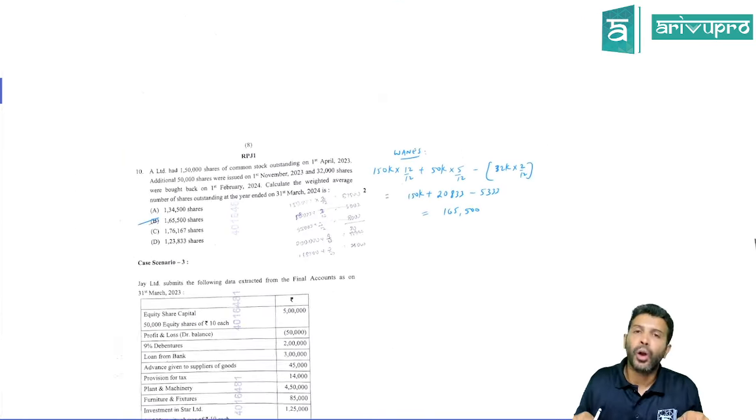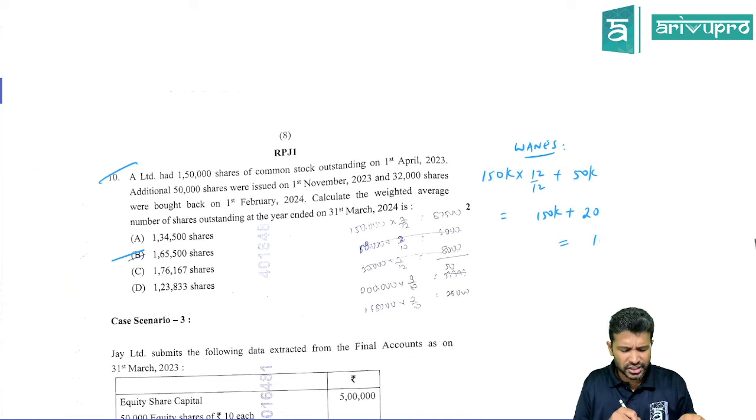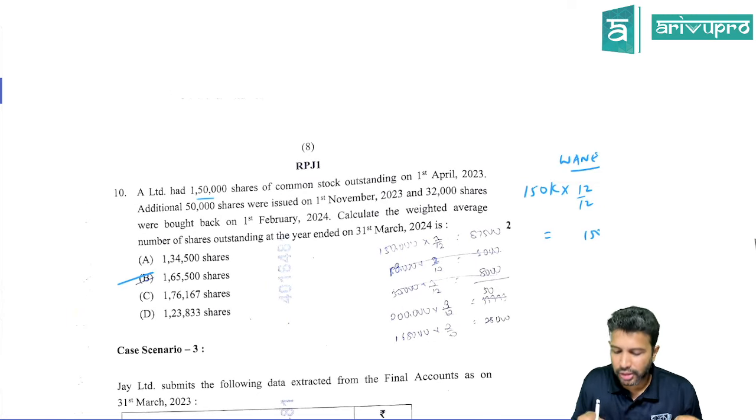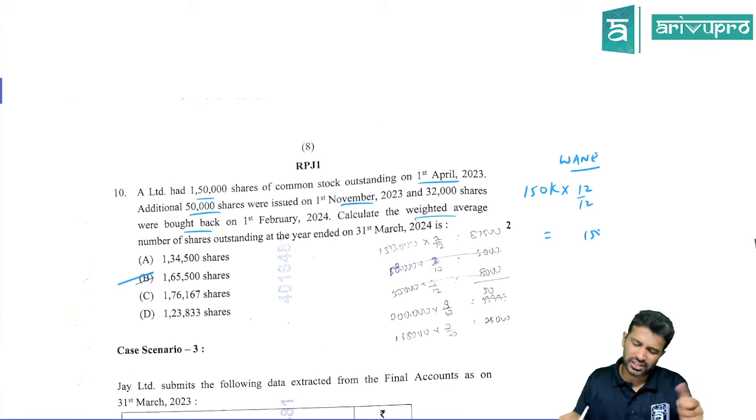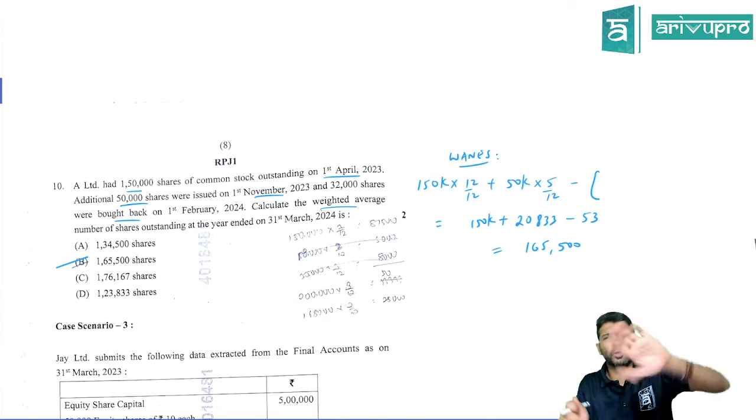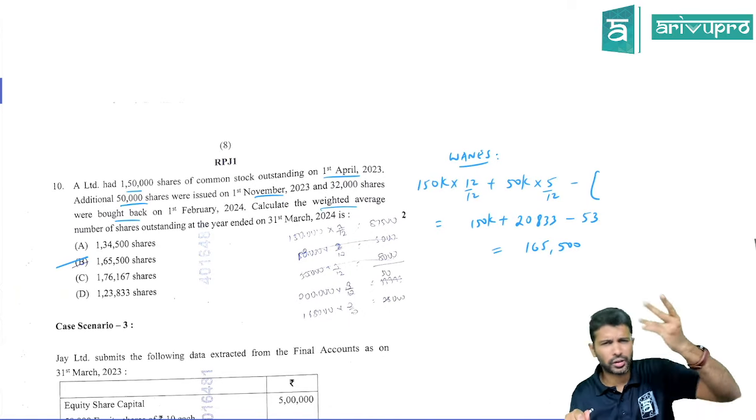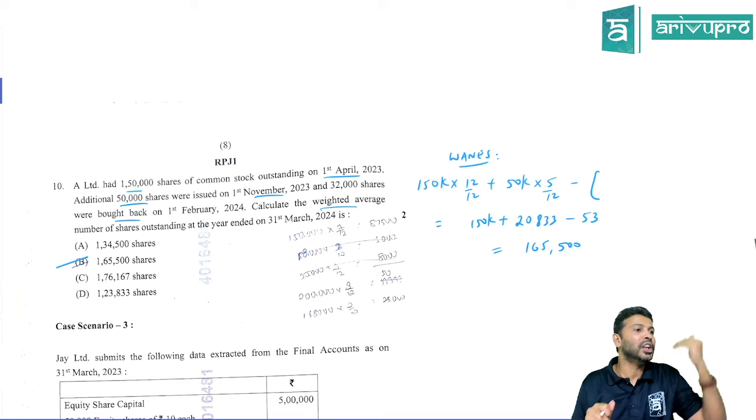That's it. Okay. Question number 10, also a very straightforward question. This is on AS 20. We have to calculate the weighted average number of equity shares here. That's all. A Limited has 1,50,000 shares outstanding on 1st April. Additionally, 50,000 shares were issued on 1st November. 32,000 shares were bought back. Calculate the weighted average number of shares. So we can calculate under the individual approach or cumulative approach. Both I've shown you in class. Whatever you are comfortable with, you can do that.